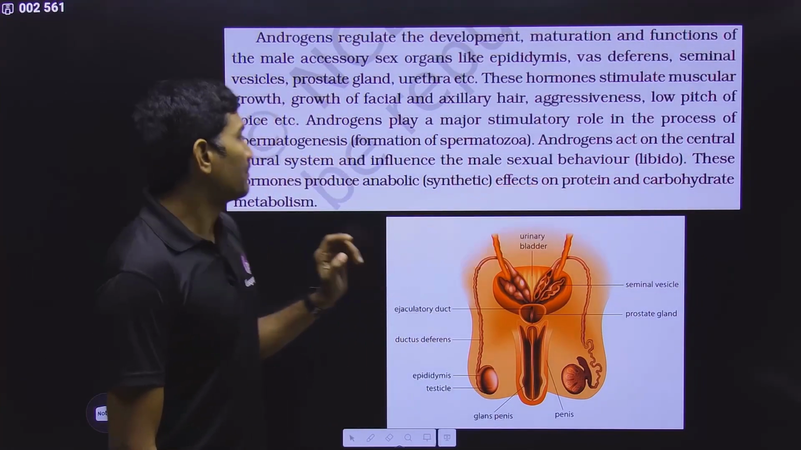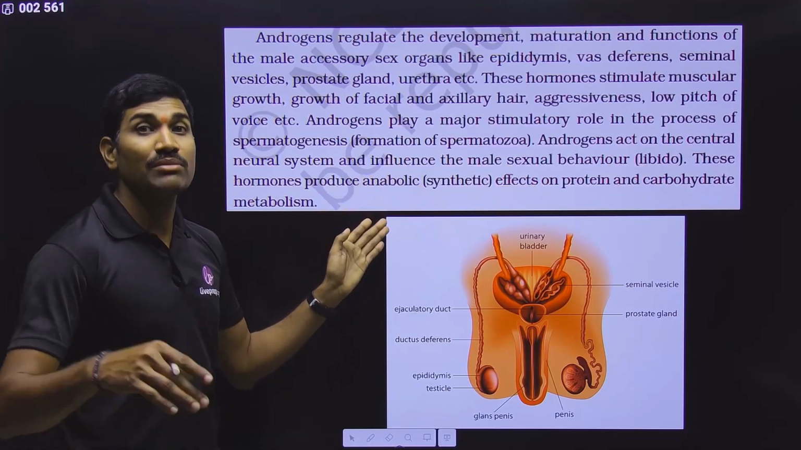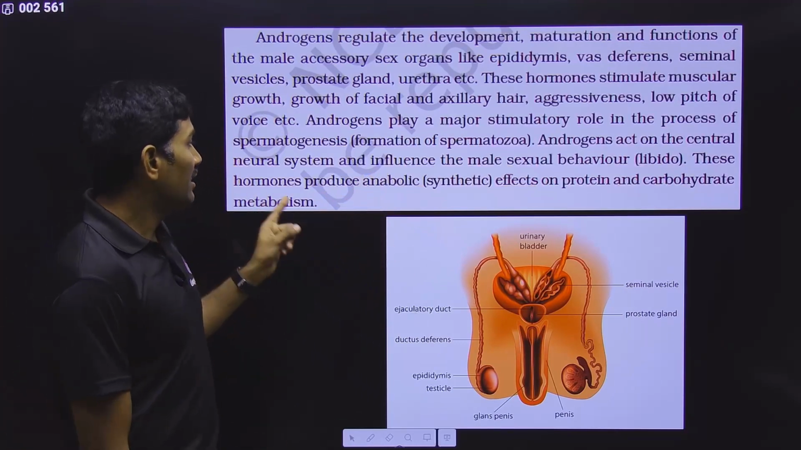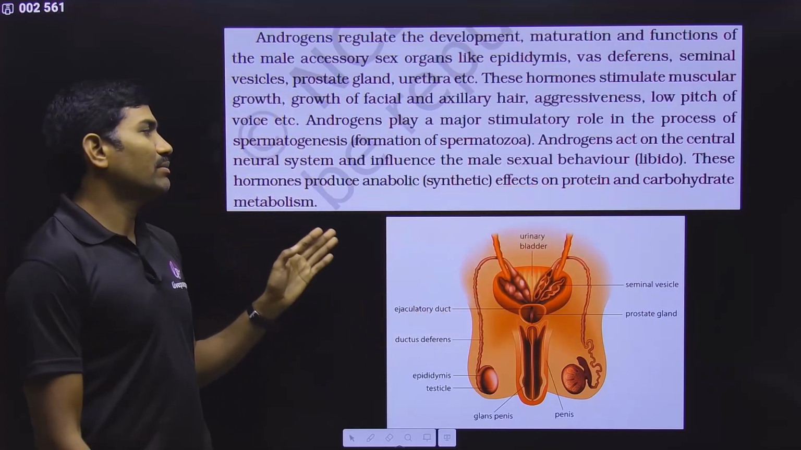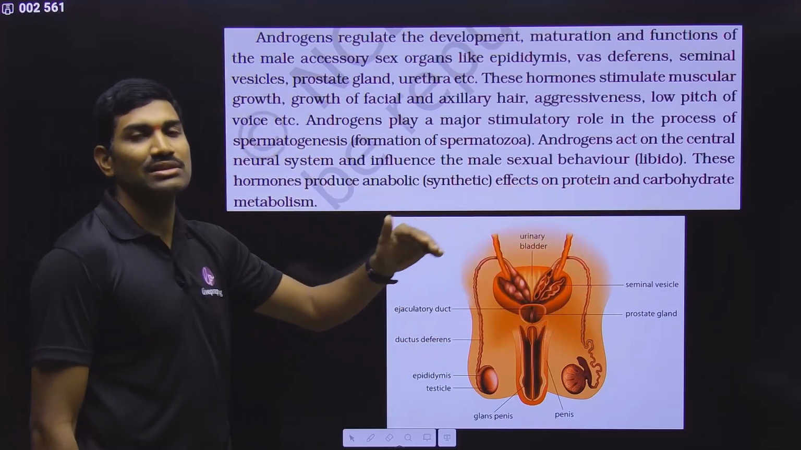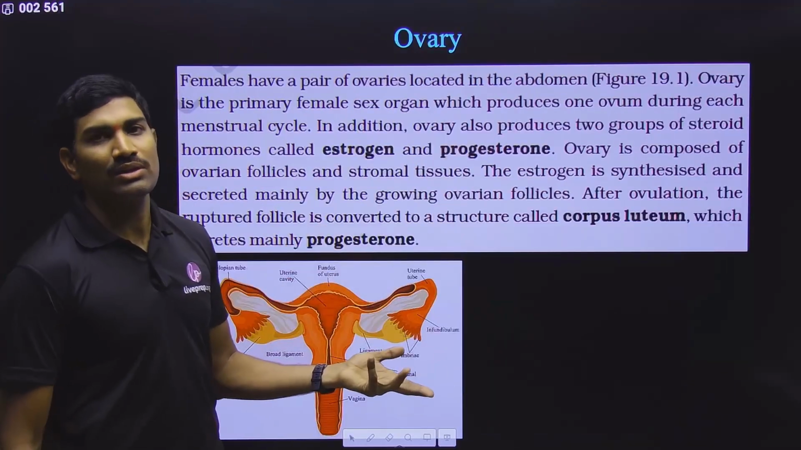Okay. Next one, these hormones produce anabolic effects. Catabolic means breakdown, anabolic means synthesis. They are producing anabolic, synthetic effects on protein and carbohydrate metabolism. That means they are helping in protein synthesis, protein anabolism and carbohydrate anabolism, carbohydrate synthesis. This is what they are saying.